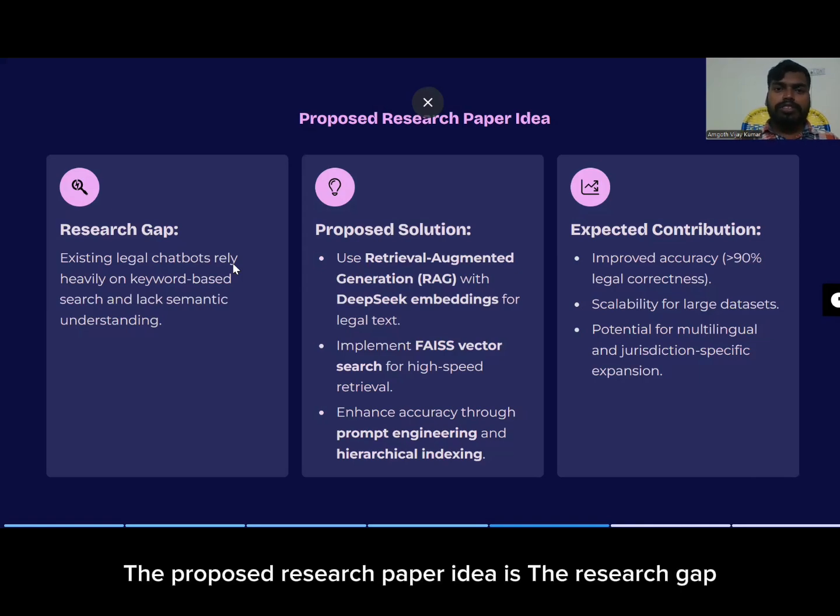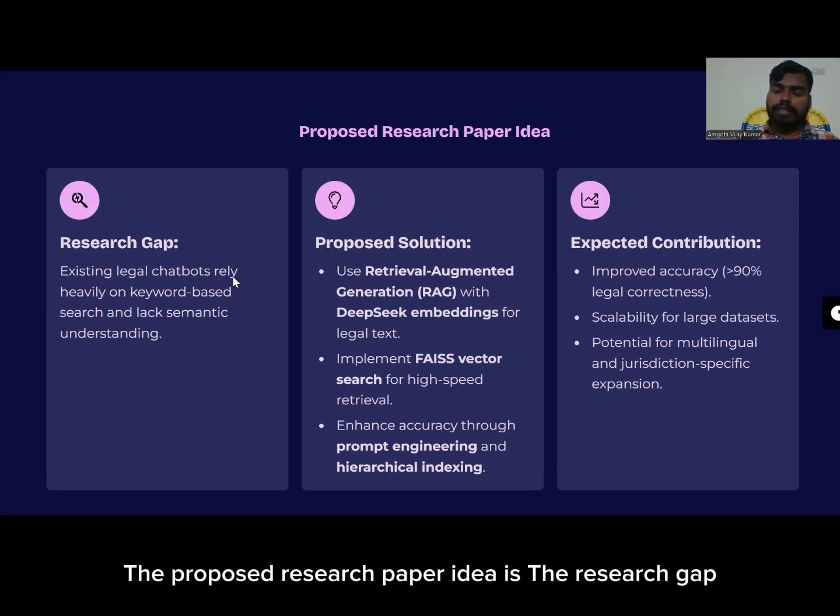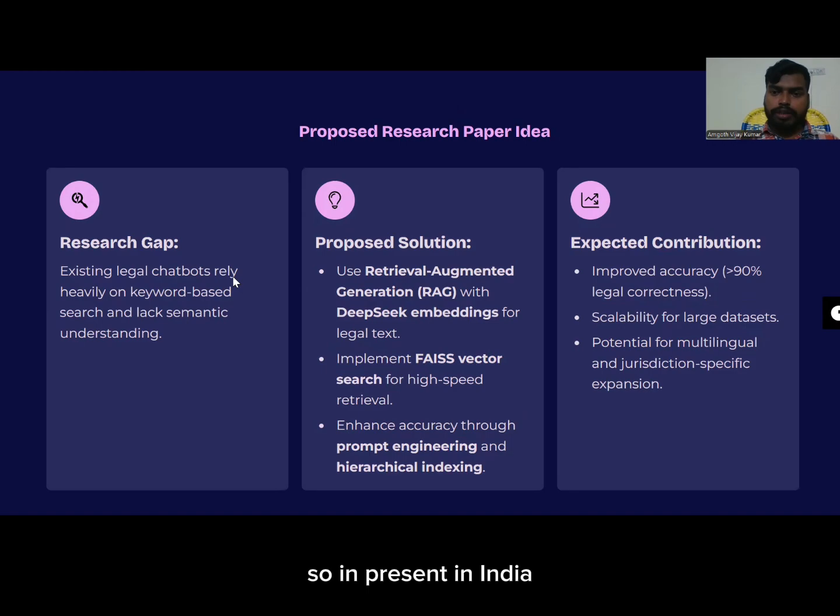The proposed research paper idea is the research gap. Presently in India, there are several chatbots which give information about the laws, but they mainly rely on keywords, not on semantic understanding. Semantic means understanding the meaning of the context, but with keywords, multiple laws have the same keyword. So this is a problem.